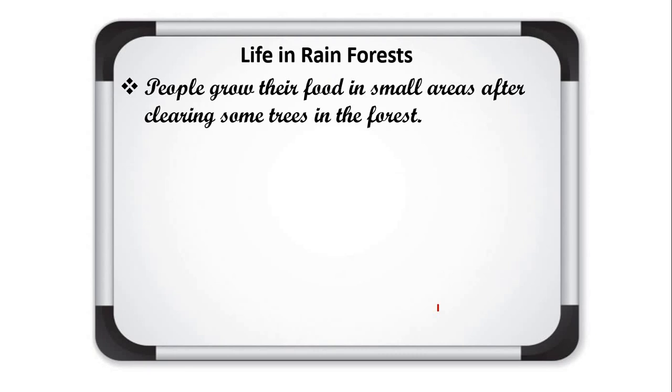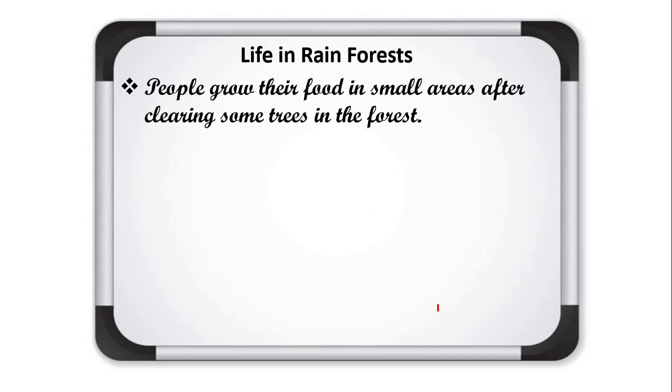They do not have advanced tools, technologies, or techniques. They just clear a small patch of forest land for cultivation: they cut the trees and burn them, and that part of the forest is used for cultivation.